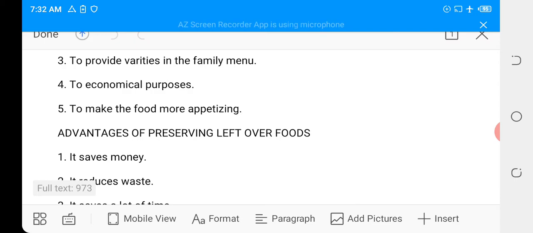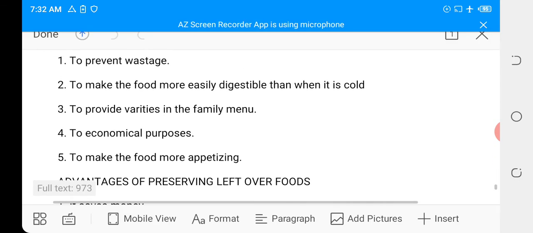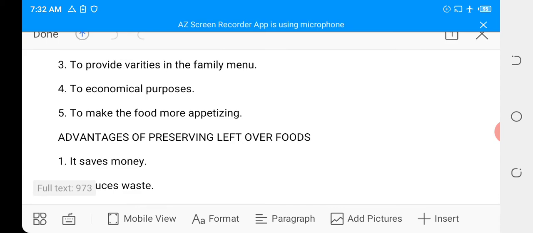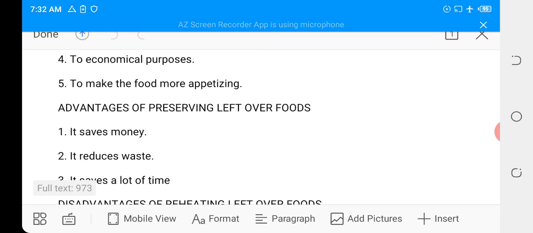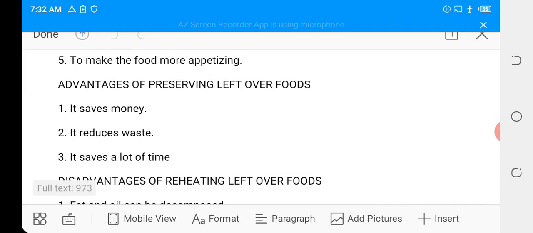Three, to provide variety in the family menu. You had boiled rice in the morning and you have leftover in the evening, you decide to convert it to fried rice, then you change the family menu entirely. It brings variety in the family menu. So for economical reasons, reheating can also be used to make the food more appetizing. Wow, your food becomes tantalizing and appetizing when reheated in a very good manner.